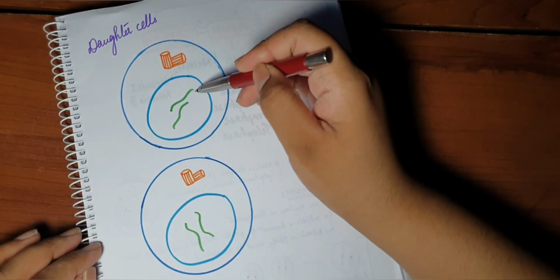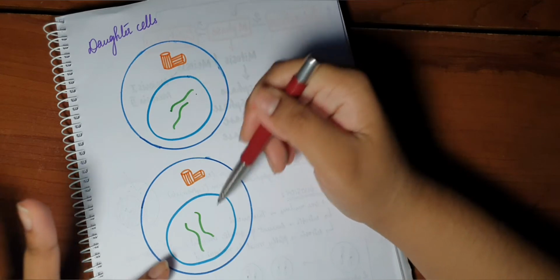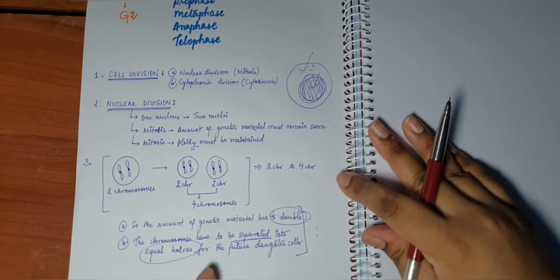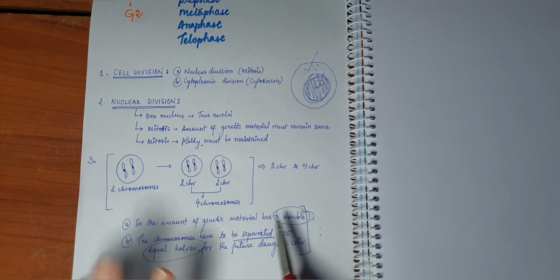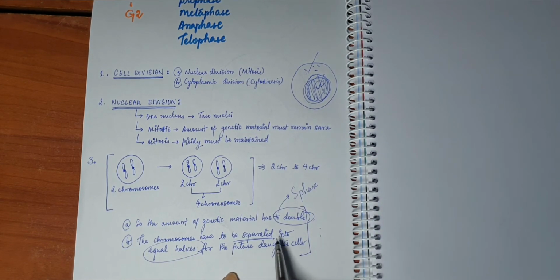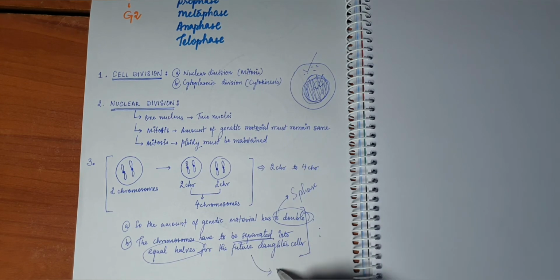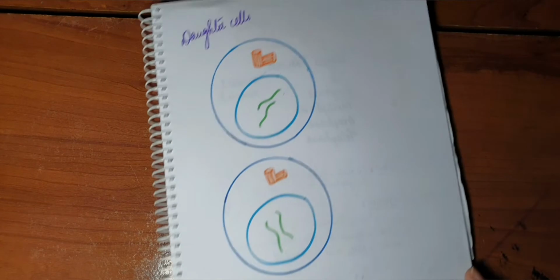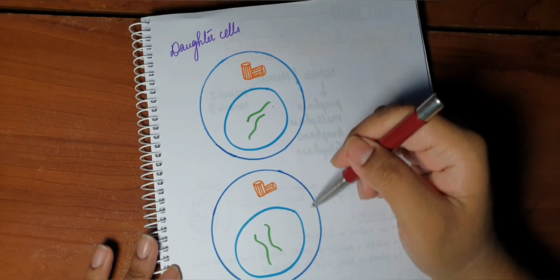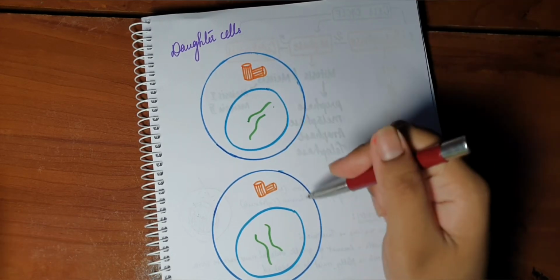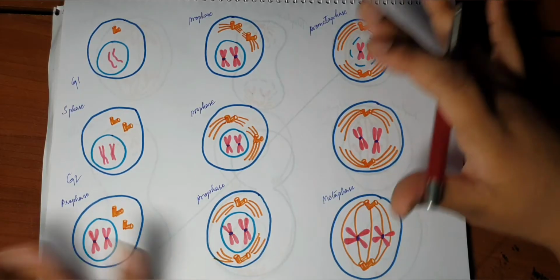We started out with this amount of genetic material, and we have the same amount of genetic material in the daughter cells as well. So what were our two conditions at the beginning? First was the amount of genetic material has to double. It doubled in S phase. The amount of chromosomes, this was in S phase. The chromosomes have to be separated into equal halves for the future daughter cells. So that happened in anaphase, right? This was only nuclear division. After nuclear division, what else had to happen? Cytoplasmic division. So cytokinesis has also taken place. So now we have two daughter cells with the same amount of genetic information as the parent cell, and the same number of chromosomes, and the ploidy has also been maintained. So this is a summary of mitosis.